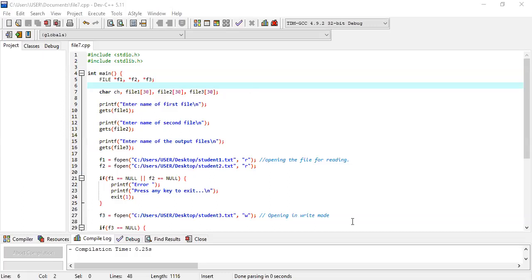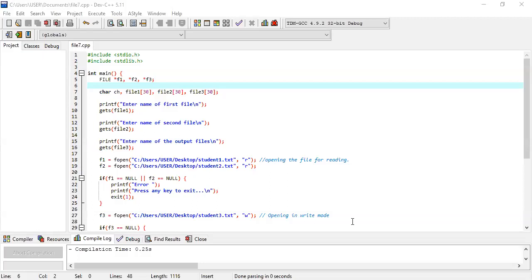Now F3, we have to create F3 and copy all the documents from F1 to F3 as well as copy all the documents from F2 to F3. So this is our problem statement. For that copy paste reason, we require that char ch variable. We required that one. Why? Just see the code. I'm telling you that one.